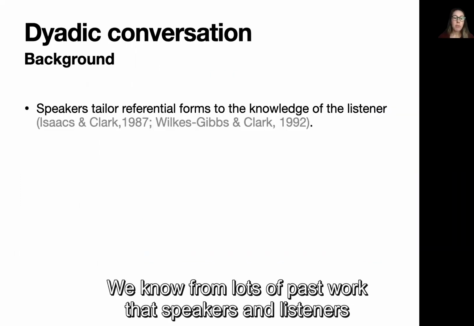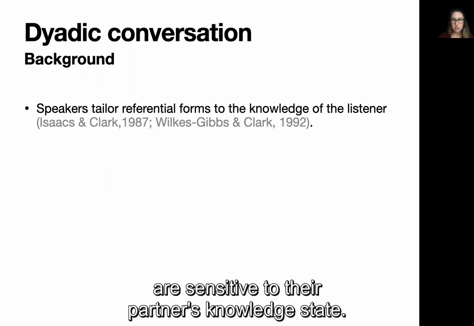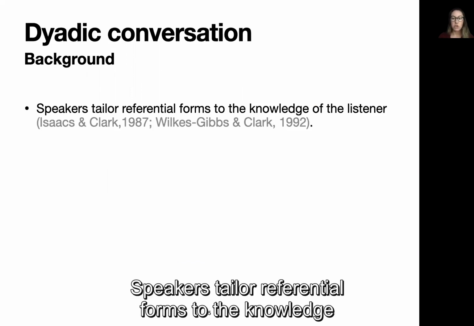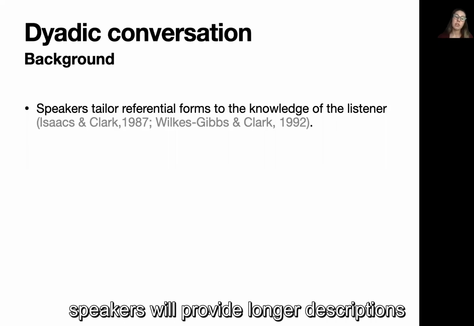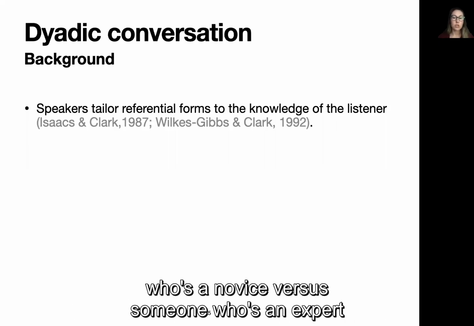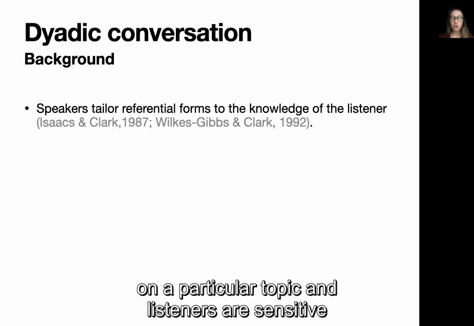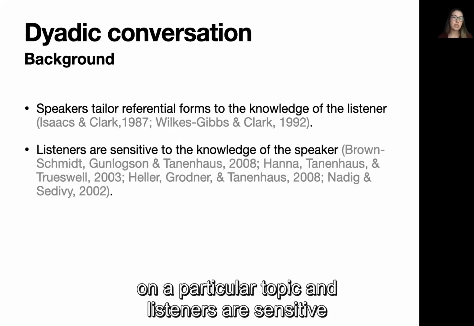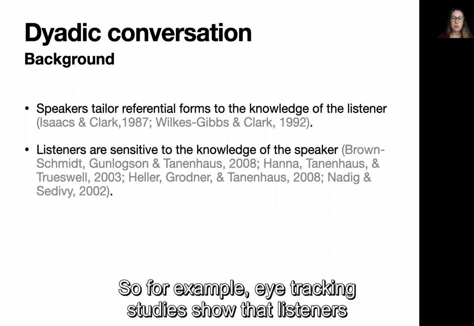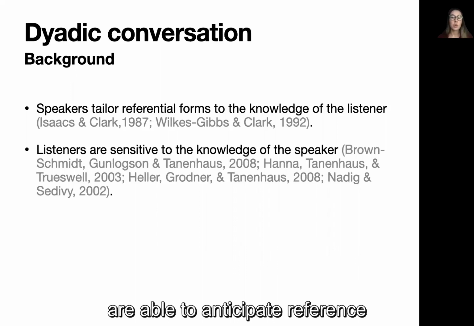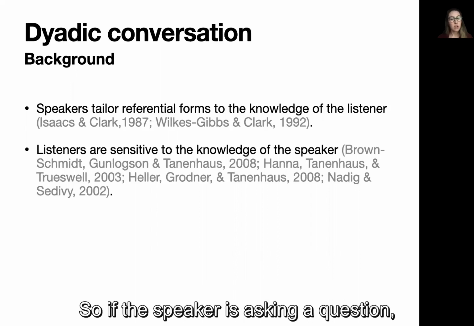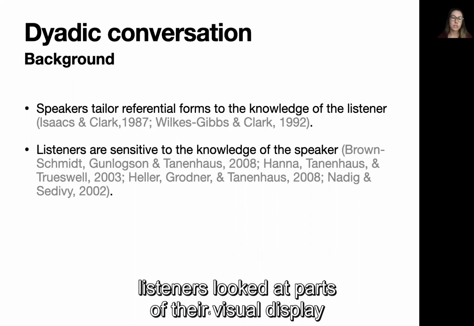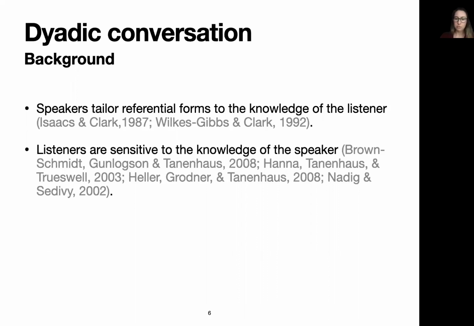We know from lots of past work that speakers and listeners are sensitive to their partner's knowledge state. Speakers tailor referential forms to the knowledge of the listener. So for example, speakers will provide longer descriptions when they're talking to someone who's a novice versus someone who's an expert on a particular topic. And listeners are sensitive to the knowledge of the speaker. So for example, eye tracking studies show that listeners are able to anticipate reference based on what the speaker does and doesn't know about. So if the speaker is asking a question, listeners look to parts of their visual display that the speaker doesn't know about.